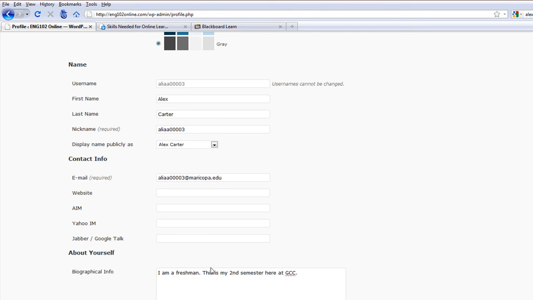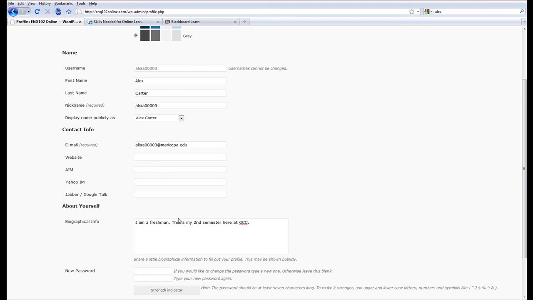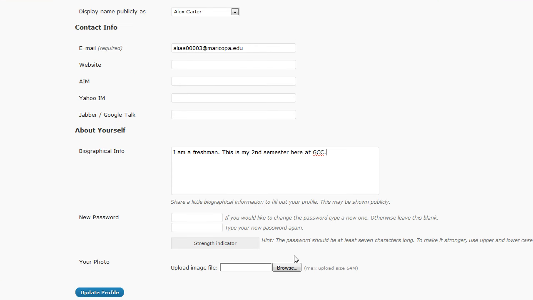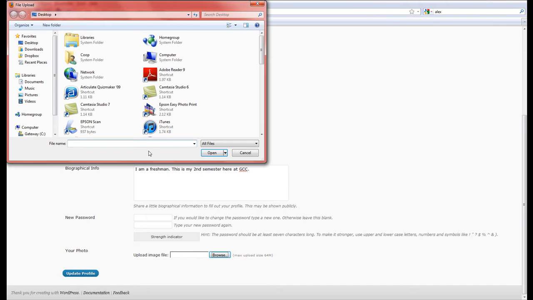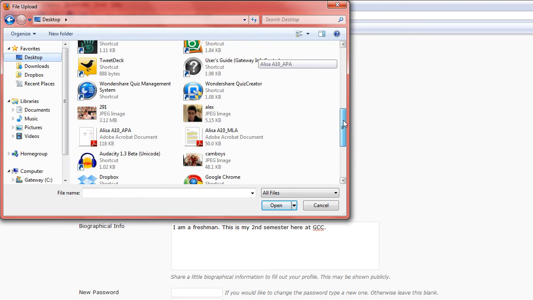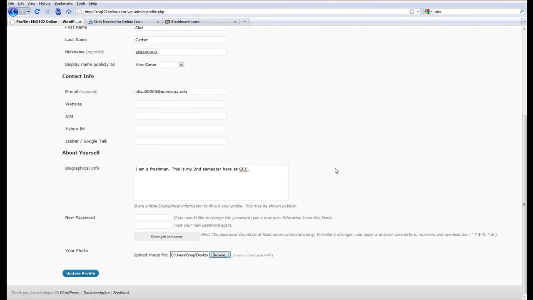But online, we feel like we're in here all by ourselves. So this is just a quick way of introducing yourself so that when you do start communicating with each other, which is required in the discussions, that people can look and see who you are. Okay, and that helps also by adding a picture. So let's go ahead and click the browse button. Let's add a picture. And let's see, Alex. Let's make Alex a very interesting guy. Let's see, here's a nice picture of Alex. We're going to open that up. Okay, so I have a picture there.